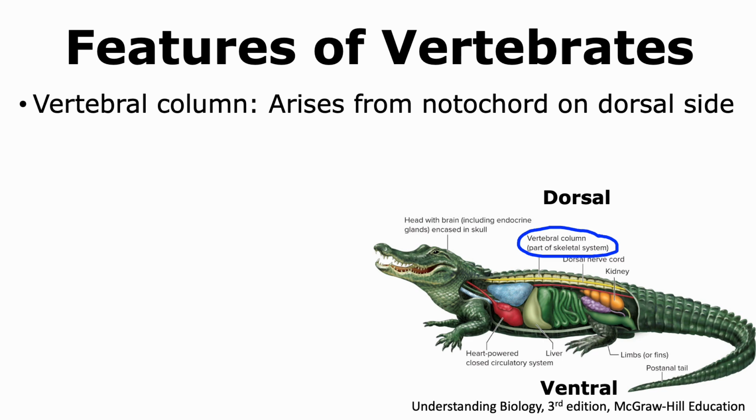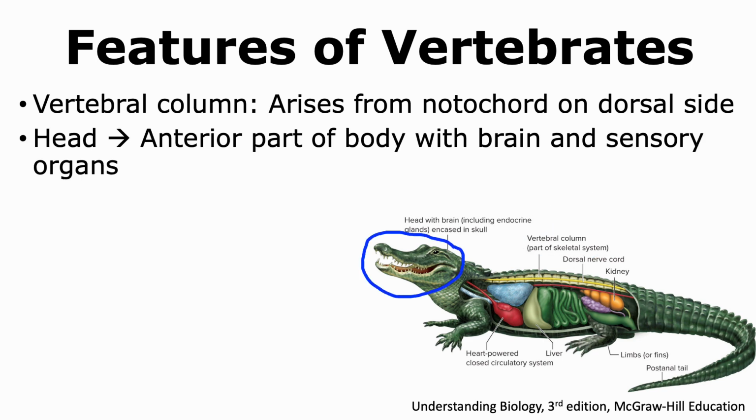Vertebrates also have a distinct head. This head is present in the front of the body, which is called the anterior part of the body. The head has sensory organs like eyes and ears, and is the place where the brain is also found.